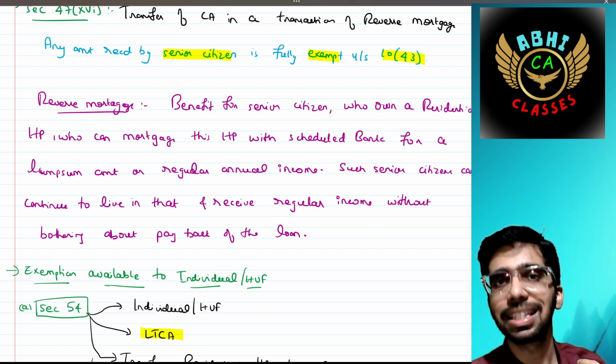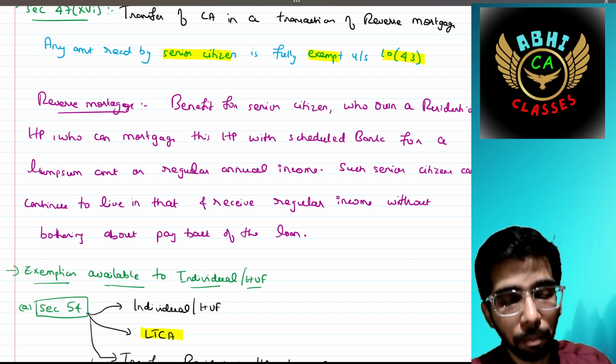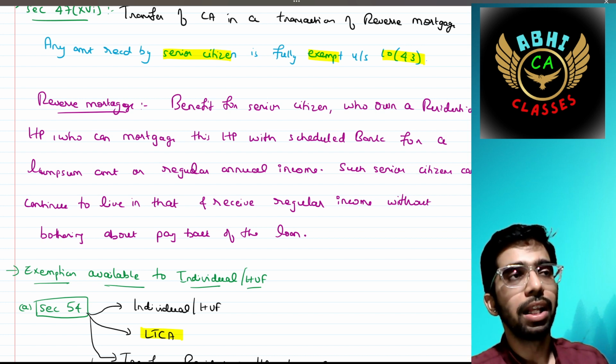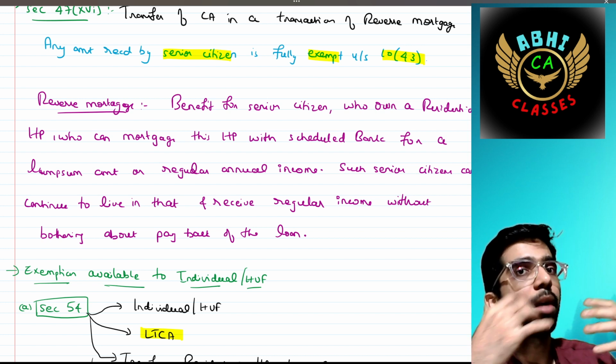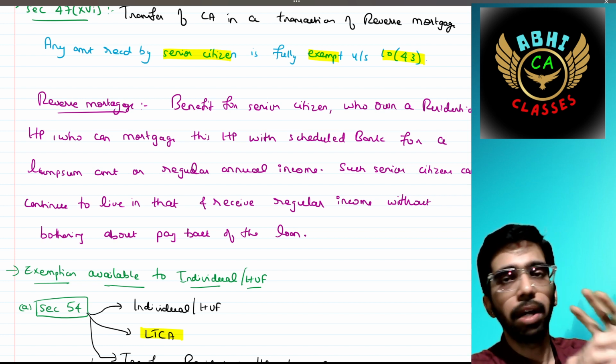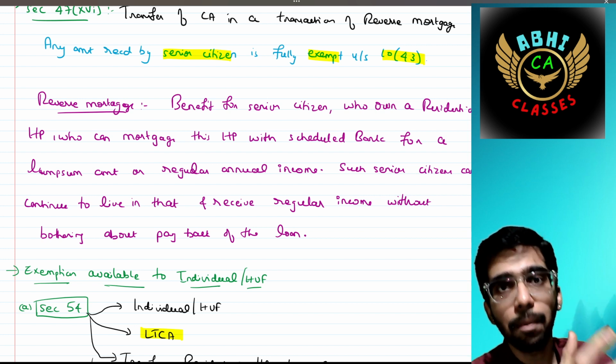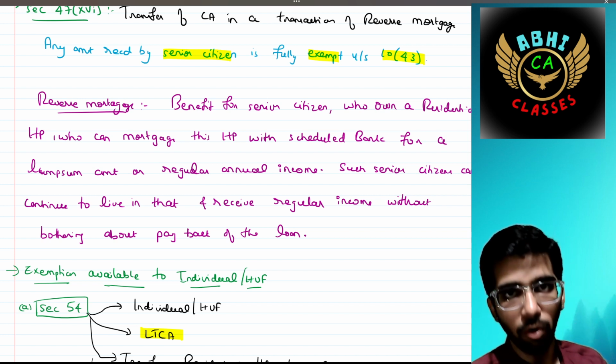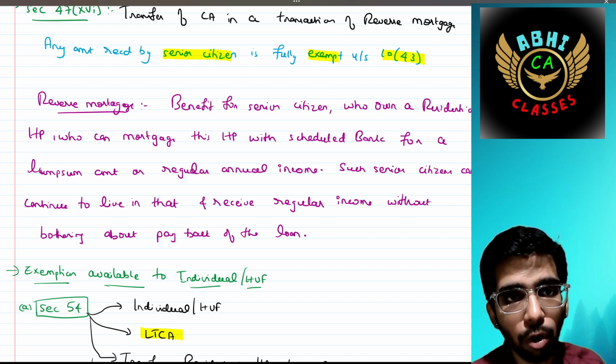For example, I am a senior citizen. I have my own residential house property, and that property is mortgaged with the scheduled bank in exchange for a lump sum amount or an annual amount received by me from that bank.